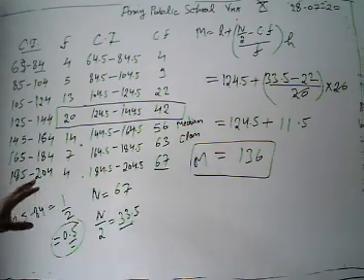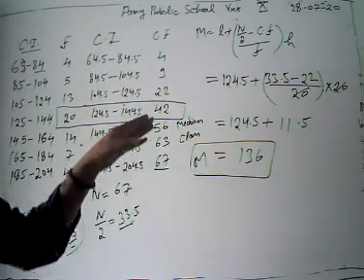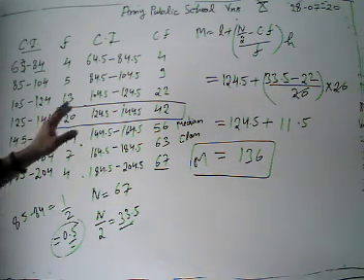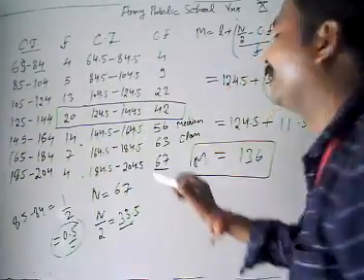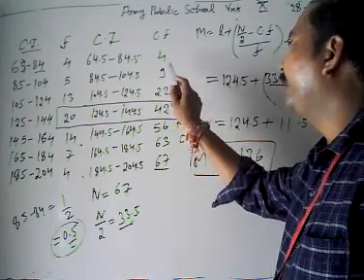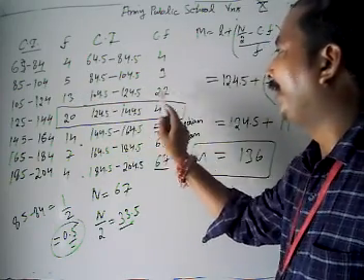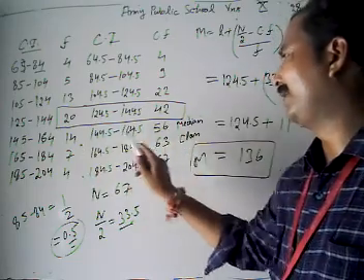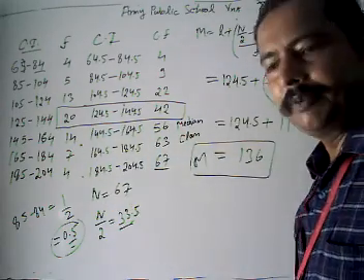Then what do we do? We find our cumulative frequencies. How can we get the cumulative frequencies? By adding the frequencies up: 4, 4 plus 5 is 9, 9 plus 13 is 22, 22 plus 20 is 42, 42 plus 14 is 56, 56 plus 7 is 63, then plus 4 is 67.